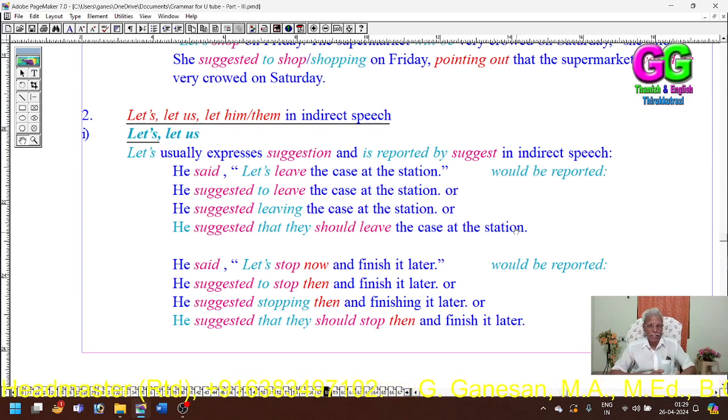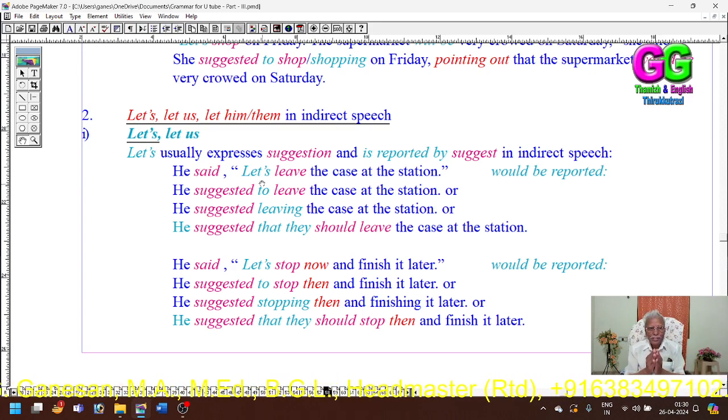My students, when you use the "let's" clause, how do you change it into indirect speech? See, "let's" can be used as an imperative. It can be taken as an imperative sentence, that is, a command, request or advice, or it can be taken as a statement.